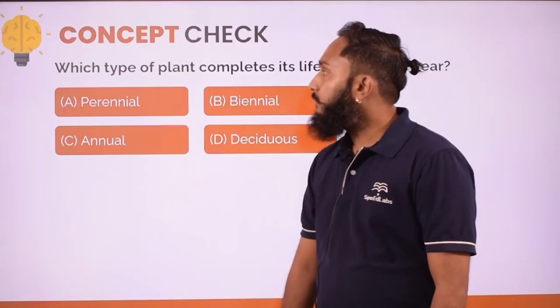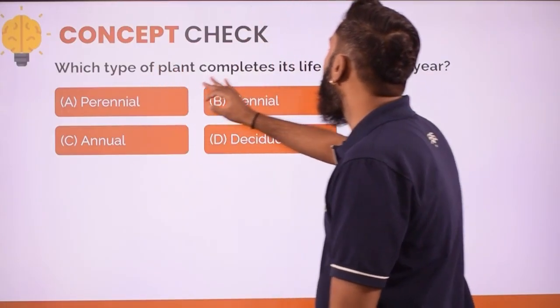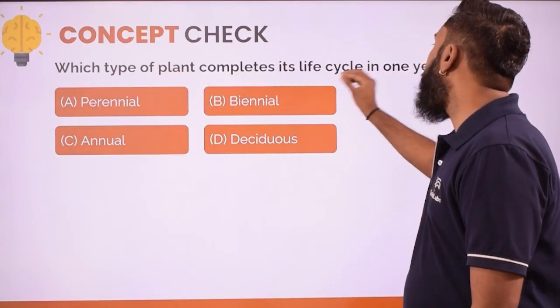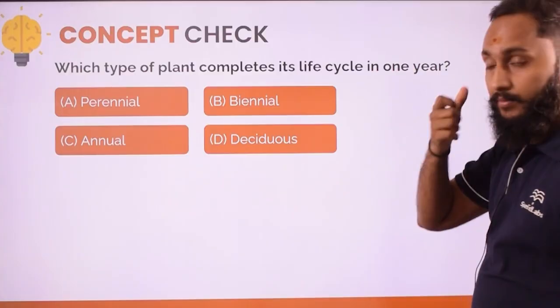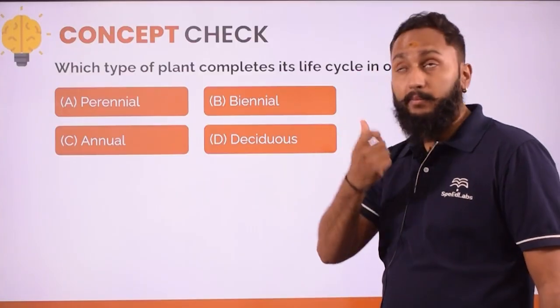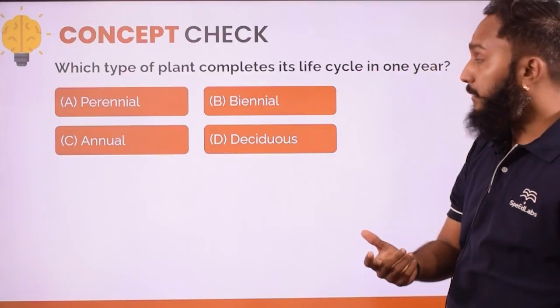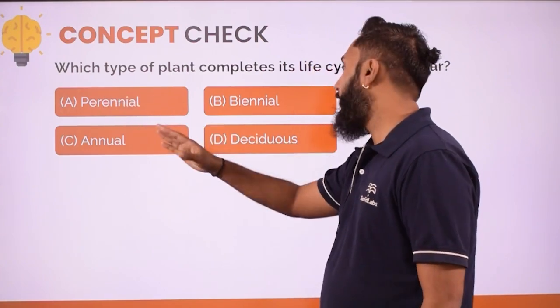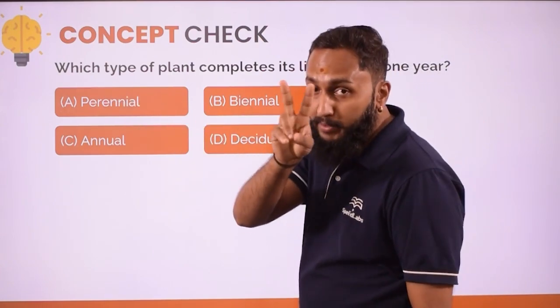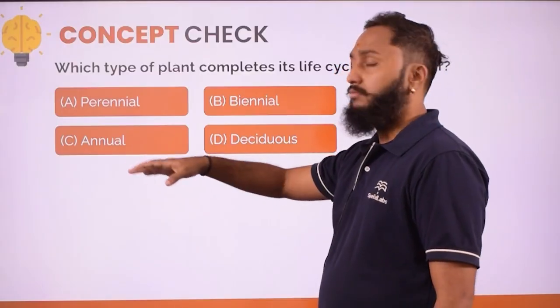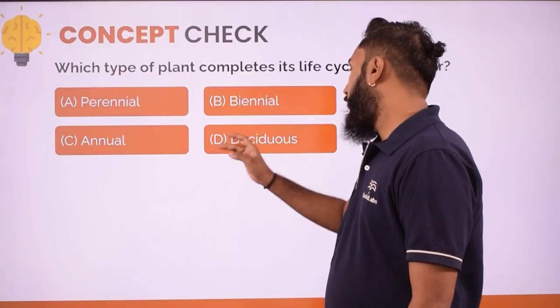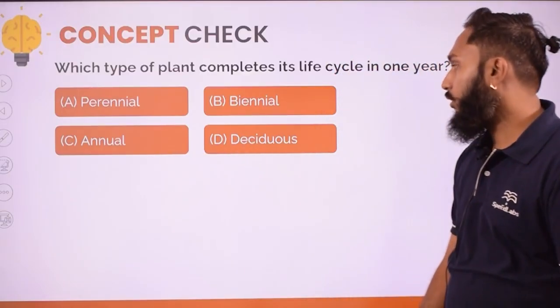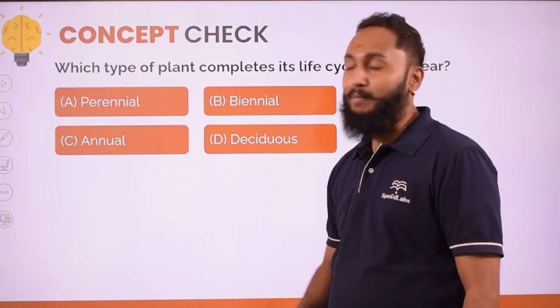Now another question we have: which type of plant completes its life cycle in 1 year only? So I hope you people remember the meaning or terminology which we have discussed. Perennial means many, right? Biennial, bi means 2. Annual means within a year. And deciduous, so I hope you will be able to remember.